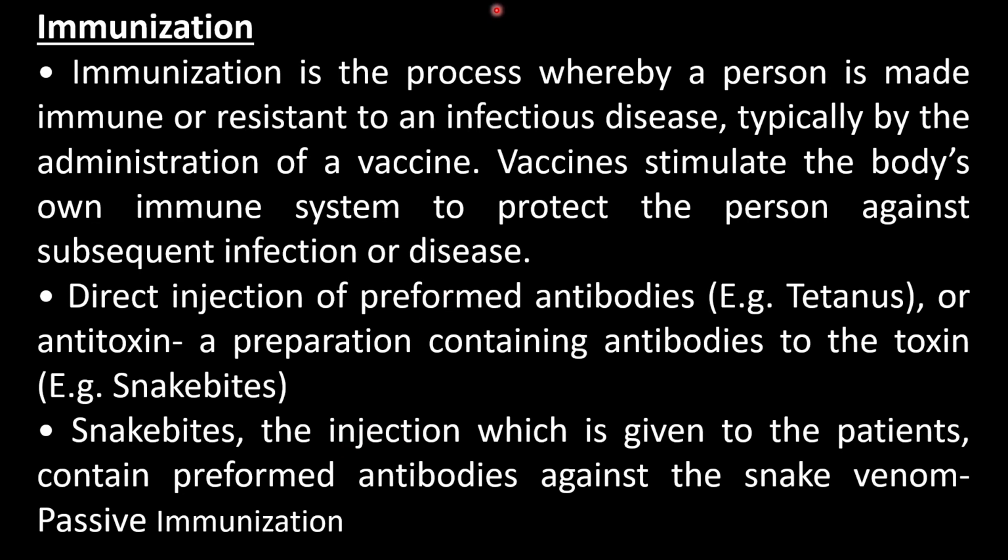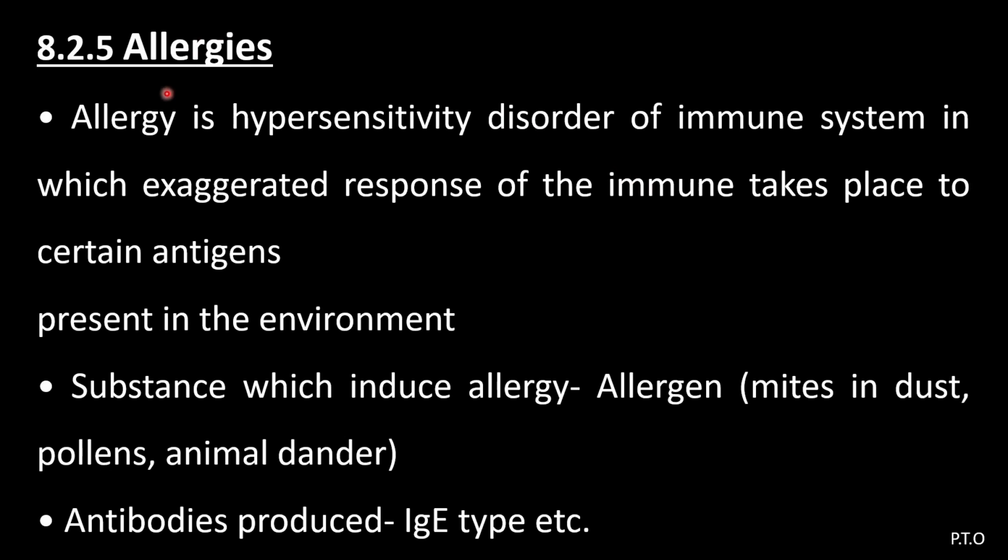So, vaccination and immunization. Vaccination is a process of administration of inactivated pathogen into a healthy person to produce immunity against a specific disease. Whereas immunization is a process by which the body produces antibodies against the administered vaccine. That is the difference between vaccination and immunization. Our next point is 8.2.5, allergies.